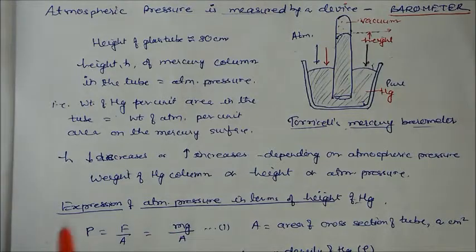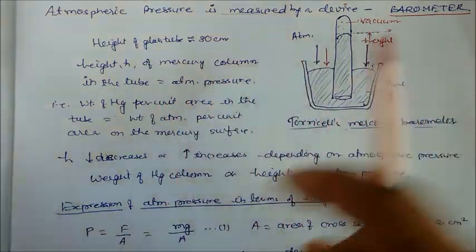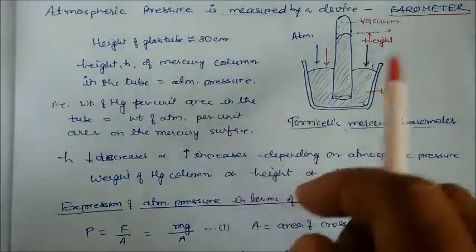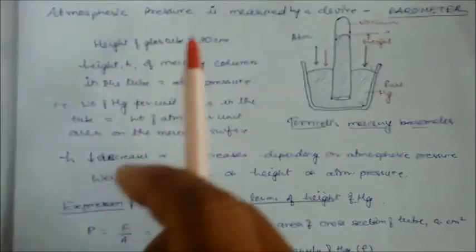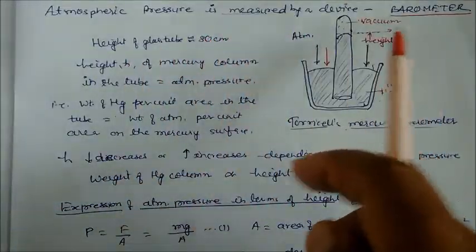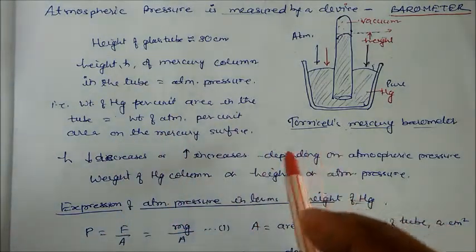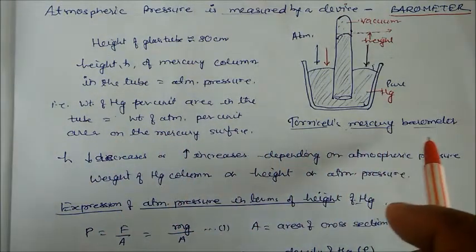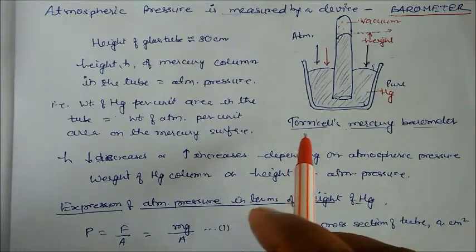So here, atmospheric pressure is measured by a device called a barometer. With this barometer we can measure atmospheric pressure, that is, the pressure present in the atmosphere. I have drawn one diagram. This diagram is called a Torricelli mercury barometer. This mercury barometer was invented by the scientist Torricelli.